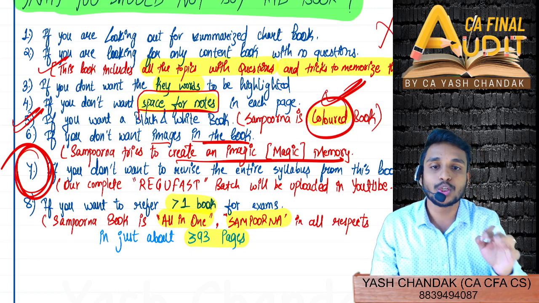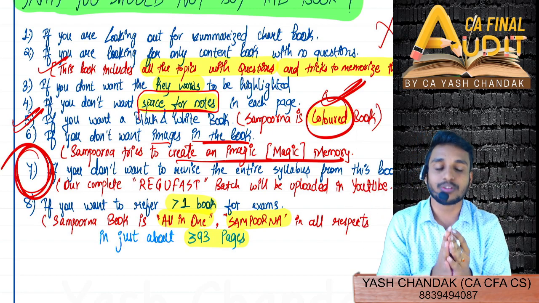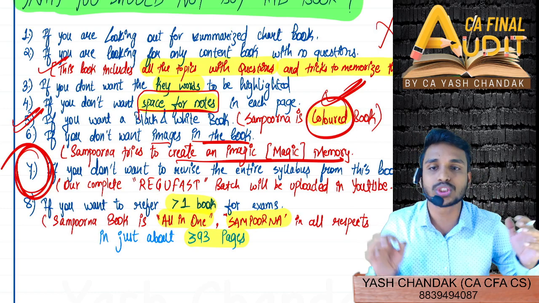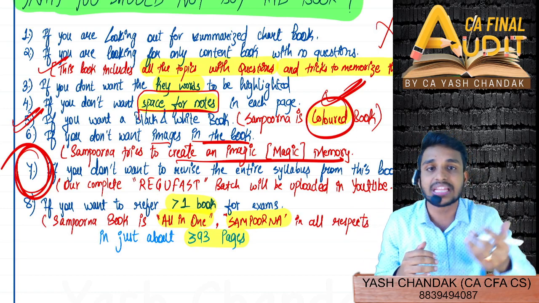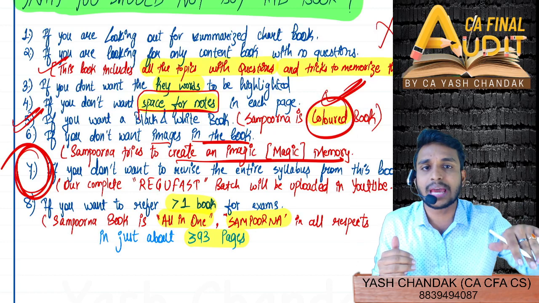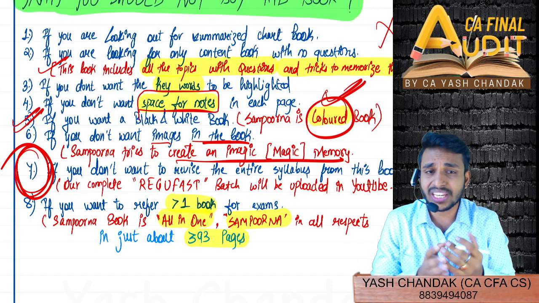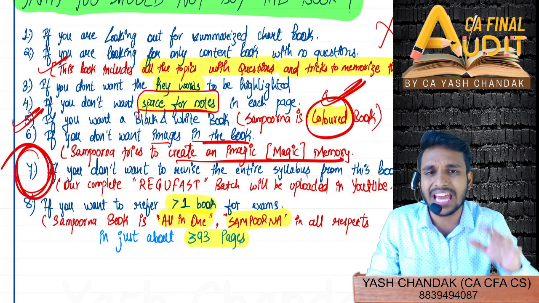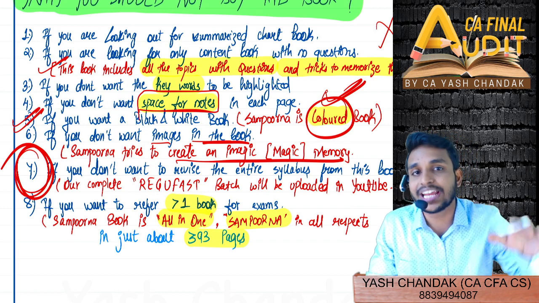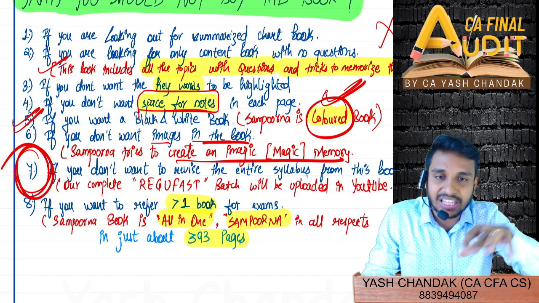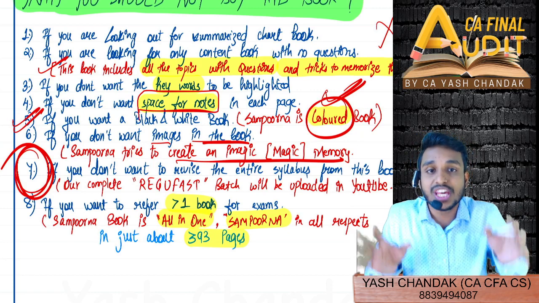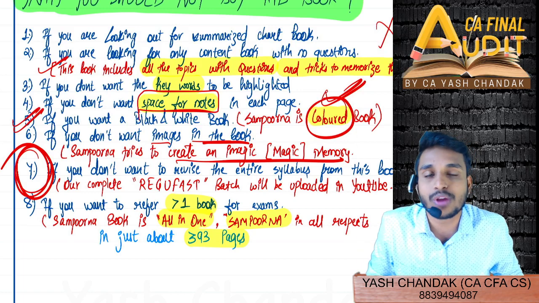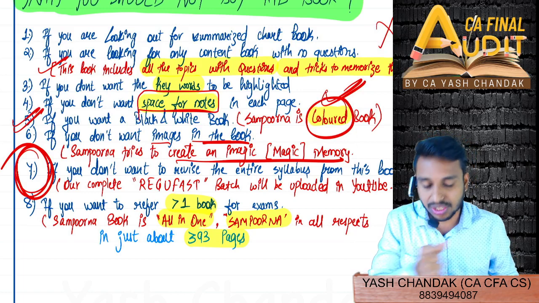And if you really want to ensure that you revise the entire audit with this book, each and every nook and corner of the SM, you'll see how you are able to solve the questions. You'll see the difference, how you are able to tackle the MCQs and everything. Once you go into the depth, you'll realize how efficient you have become in solving the MCQs, in solving the questions, everything. So if you really want to enjoy that part, then this book is for you. If you don't, then it is not. Of course, this book will also be used for creating all those videos, which will help you to revise the subject in a gist.